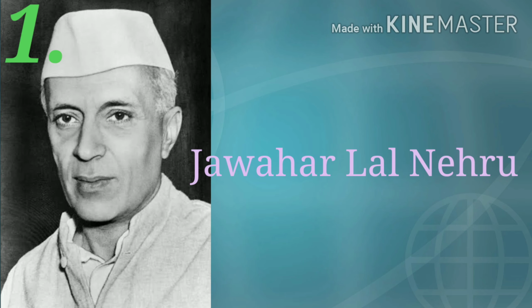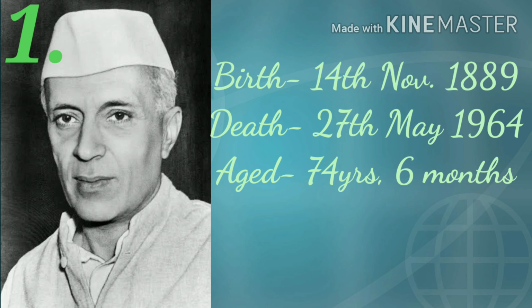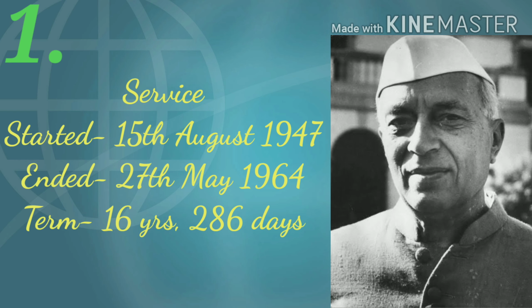Number 1. The first Prime Minister of India was Jawaharlal Nehru, who was born on 14th November 1889 and died at the age of 74 years 6 months on 27th May 1964. He was the longest serving Prime Minister of India and first to die in office. He served as Prime Minister for 16 years and 286 days. He had begun his service on 15th August 1947 and ended on 27th May 1964.